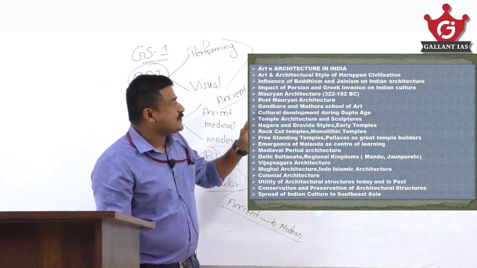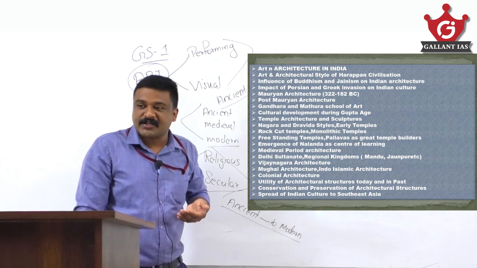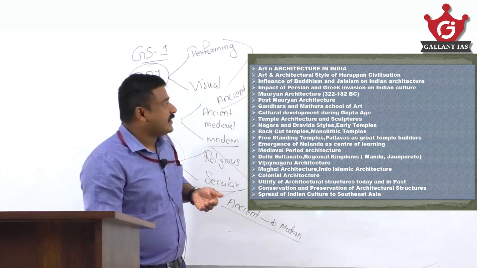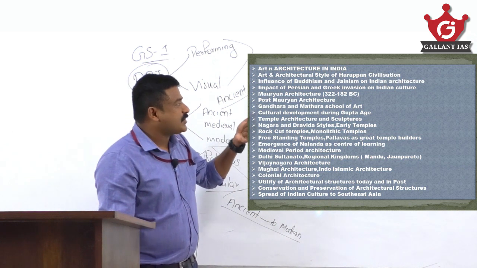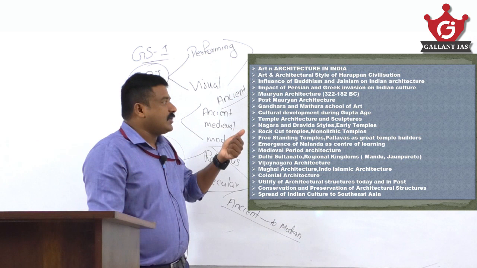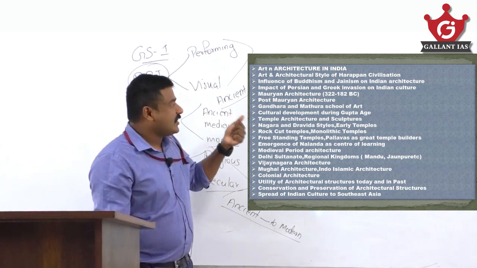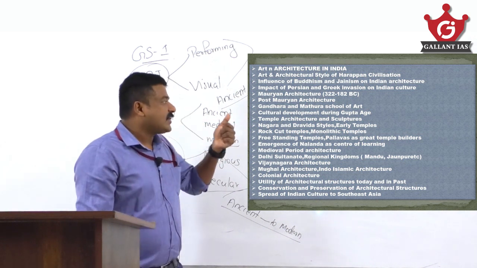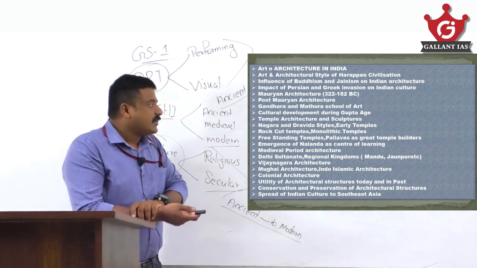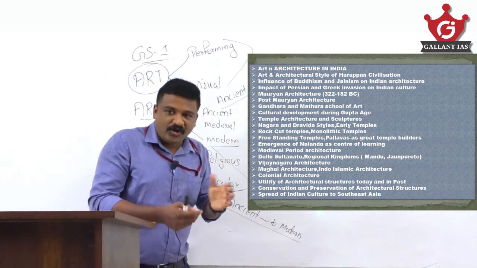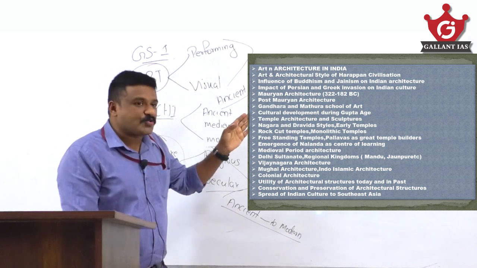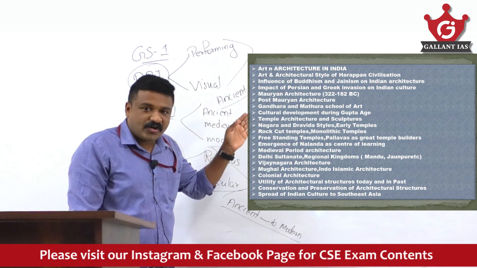Then there is the influence of Buddhism, Jainism on Indian architecture. Impact of Persian Greek invasions on Indian culture. Then there is Mauryan architecture, post-Mauryan architecture, Gandhara, Mathura schools of art, cultural developments during the Gupta age, then temple architecture, then sculptures, the Nagara, Dravida, Vesara styles of temple architecture. Then there is rock-cut architecture.